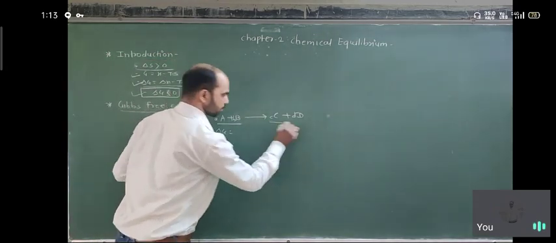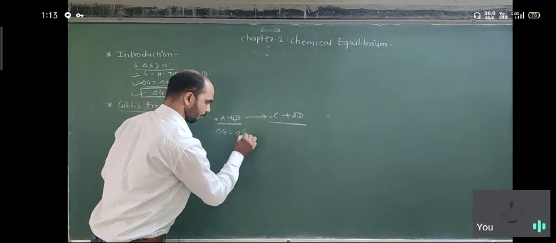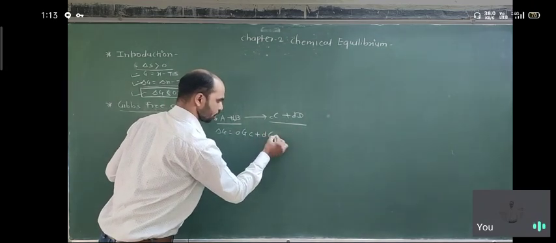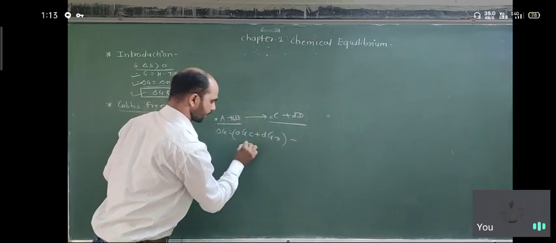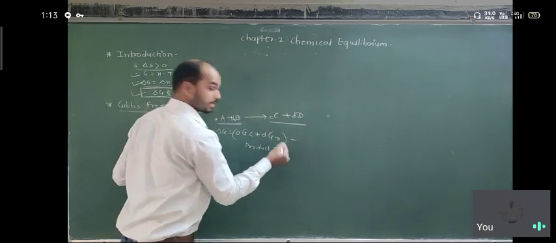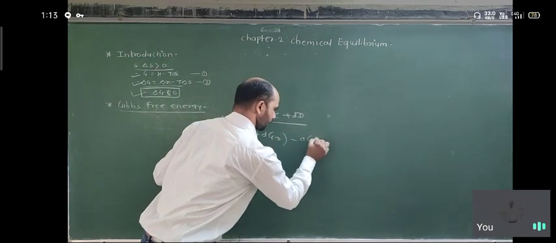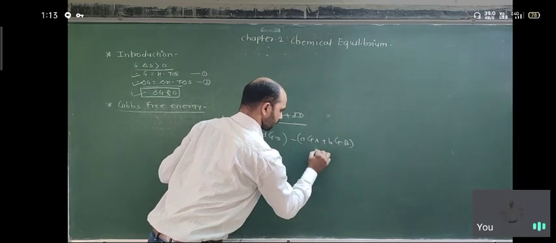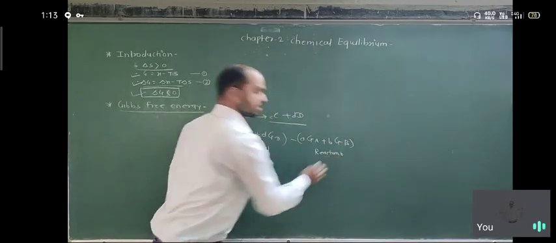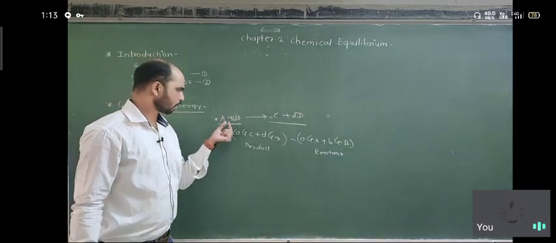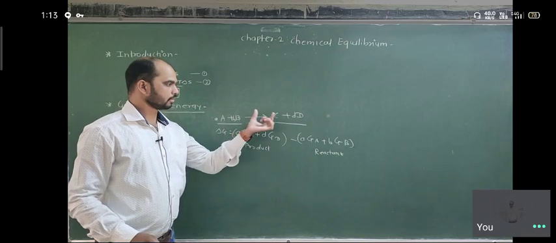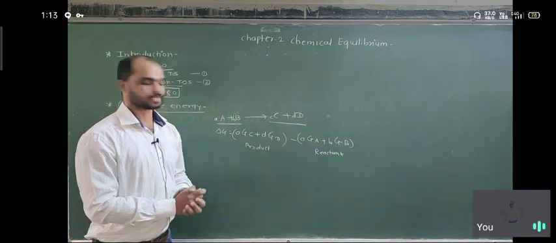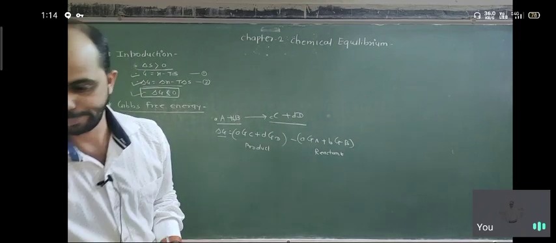So there is a reactant side and a product side. We calculate c G of C plus d G of D, which is the product side, minus the reactant side, a G of A plus b G of B. So basically the change in free energy is the sum of the free energies of the products minus the sum of the free energies of the reactants, and we get delta G.